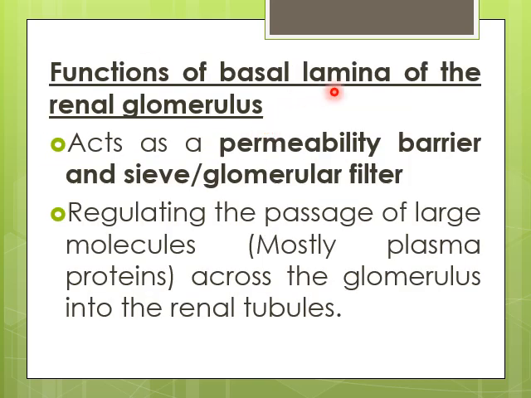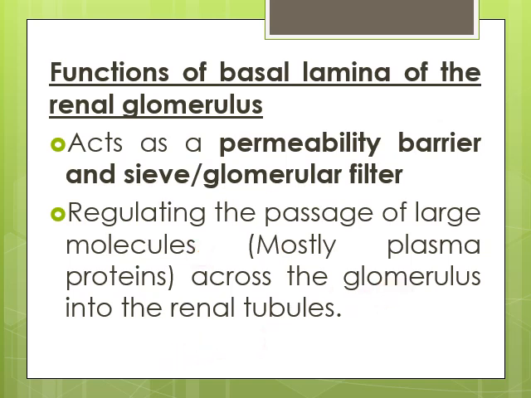Basal lamina or basement membrane contains laminin protein. So here we are going to see functions of basal lamina of the renal glomerulus. In kidney glomerulus, basal lamina acts as a permeability barrier, and it also acts as a sieve and glomerular filter, which means that it regulates the passage of large molecules, for example proteins, across the glomerulus and then into the renal tubules.